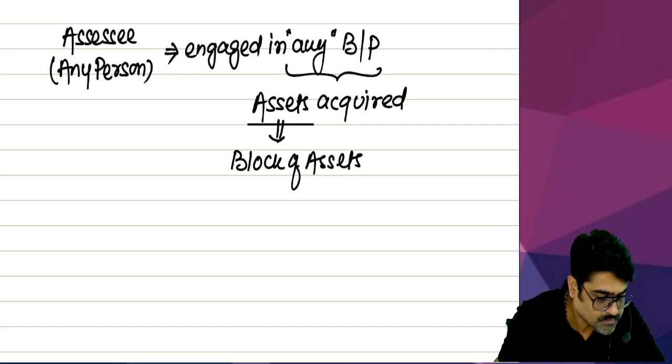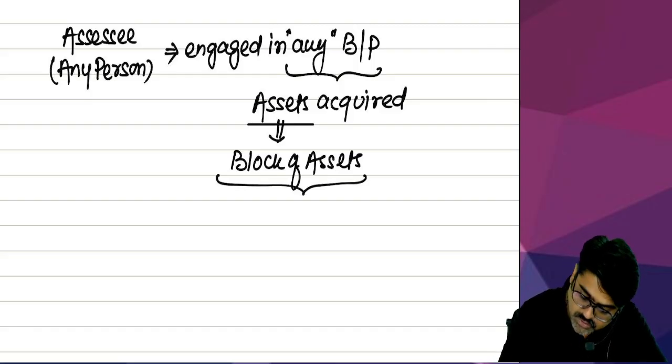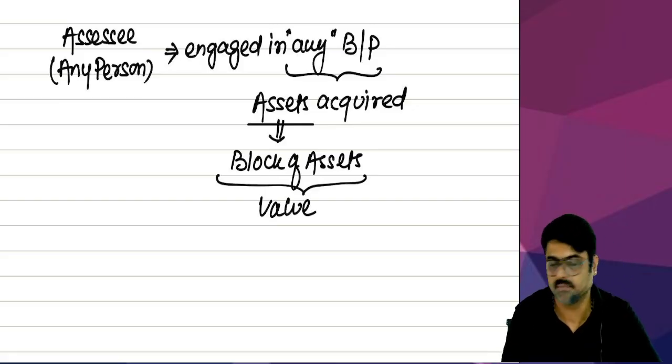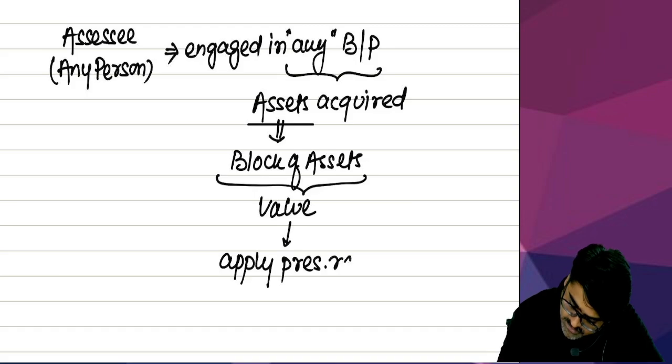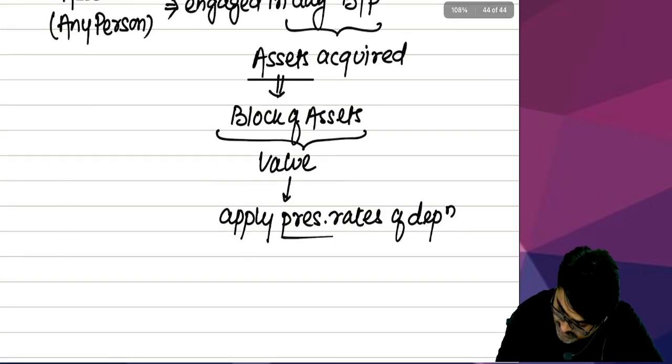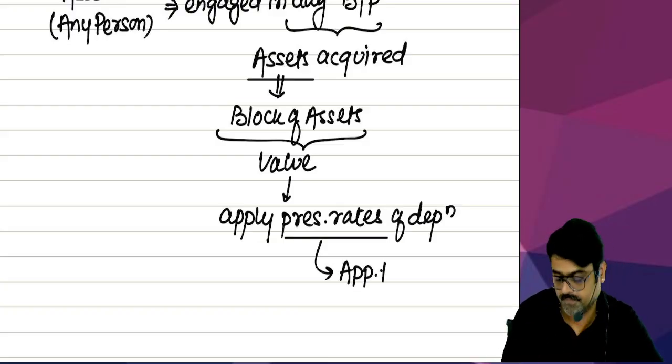And you are supposed to find out the value of such block. And on this value, you apply the prescribed rates of depreciation. Now the rates are prescribed